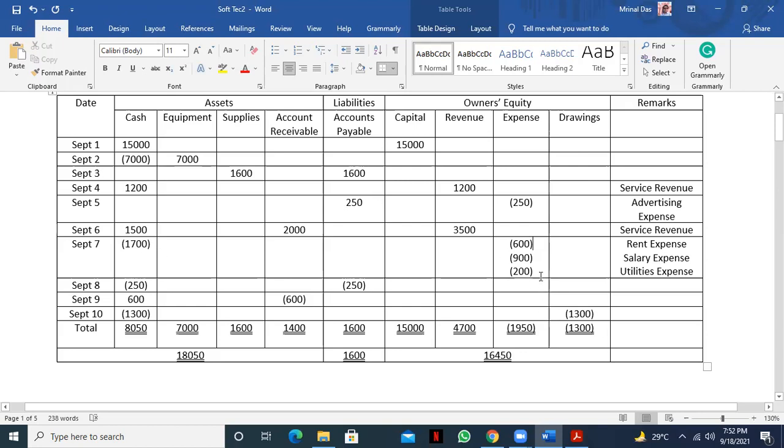Okay, now later you see 250 taka, it is paid in cash. 250 taka paid in cash. 250 taka paid from the accounts payable. So that means 250 taka is now a cash transaction. You know, it's now a cash transaction.